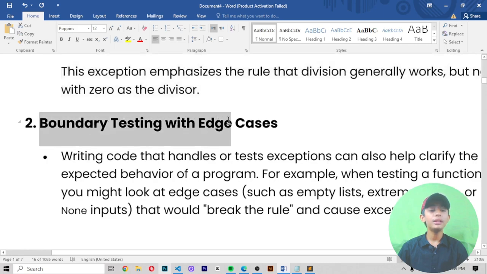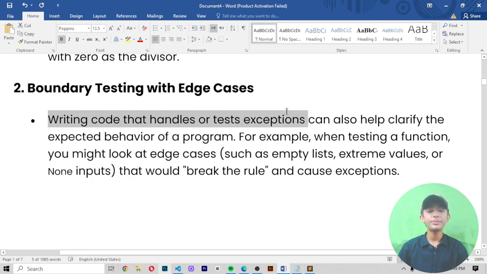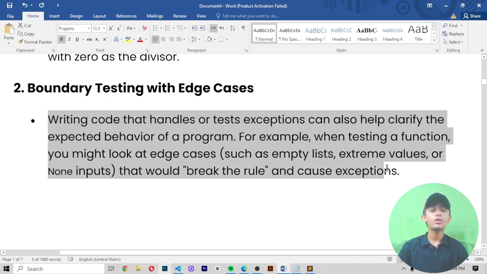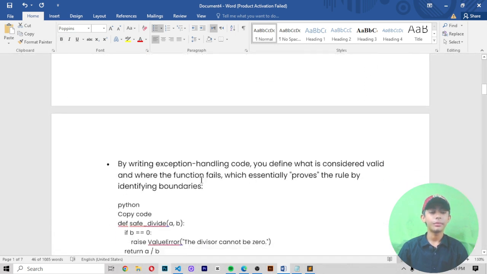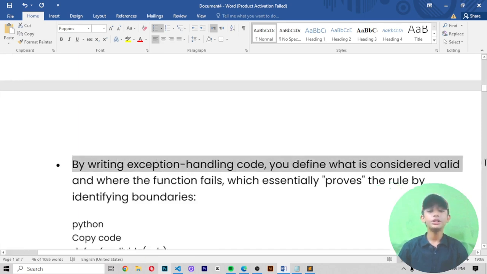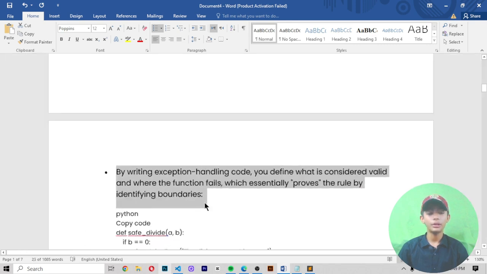Number 2 is boundary testing with edge cases. First, writing code that handles or tests exceptions can also help clarify the expected behavior of a program. For example, when you are testing a function, you might look at edge cases such as an empty list, extreme values, or a None input that will break the rule and cause exceptions. By writing the exception handling code, you define what is considered valid and where the function fails, which essentially proves the rule by identifying the boundaries.